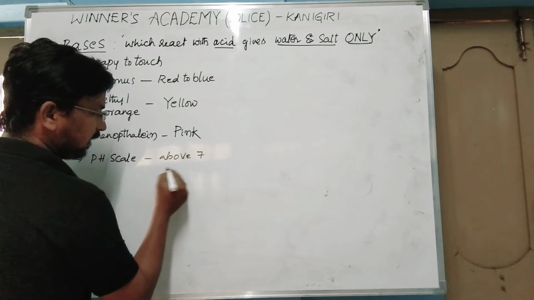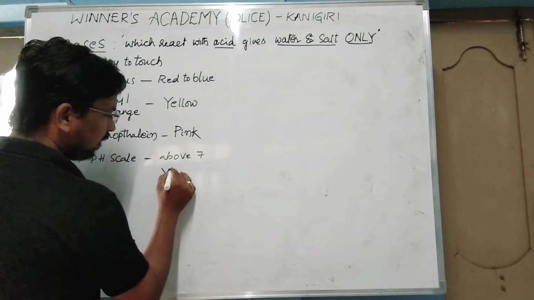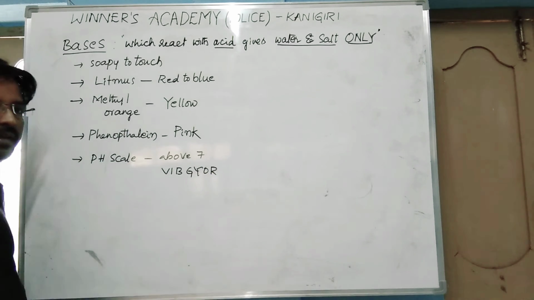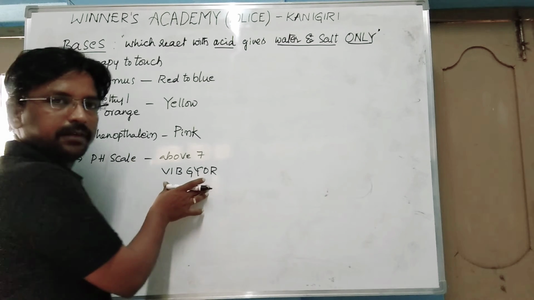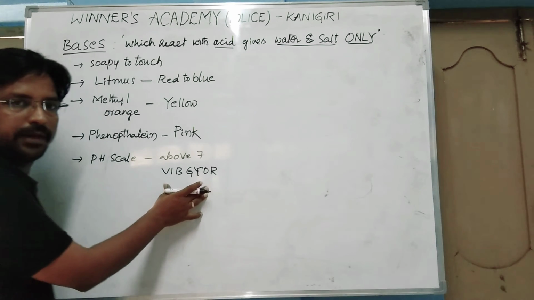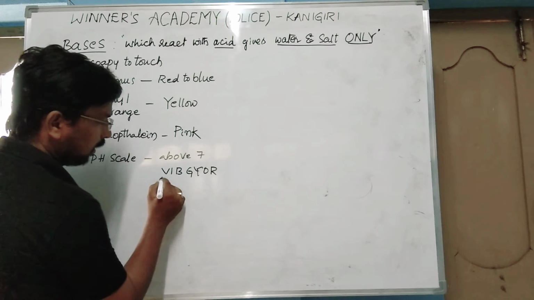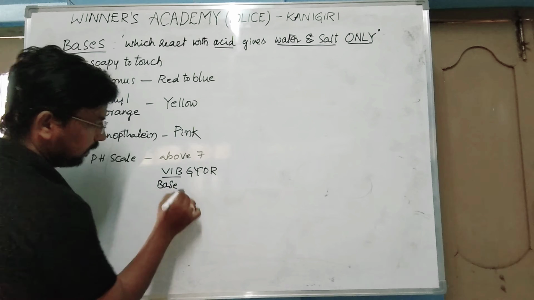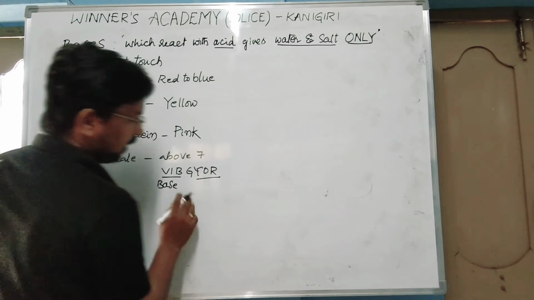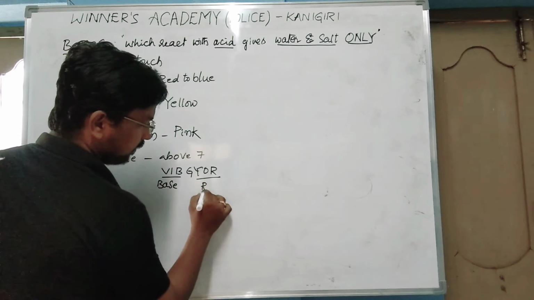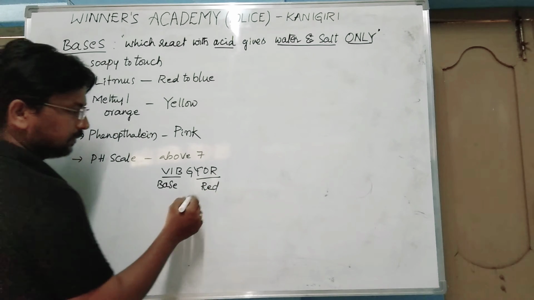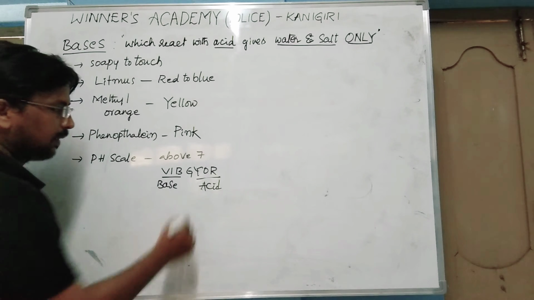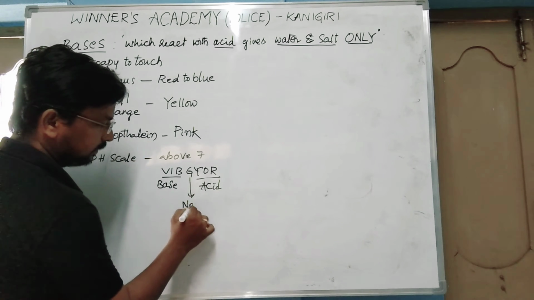These colors are generally the VIBGYOR colors observed in the visible region. Here violet, indigo, blue are bases, and yellow, orange, red are acids, and green is neutral.